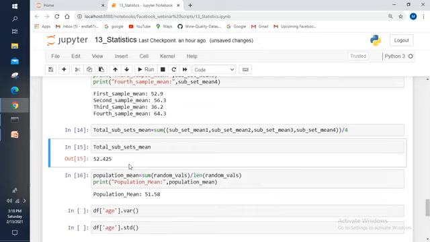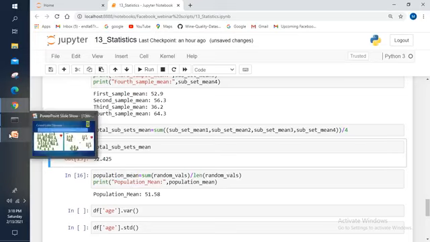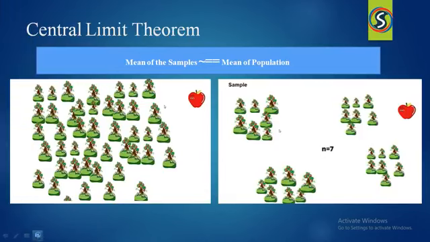So that is the reason this central limit theorem will be useful for us, and it will tell you how many fruits are there randomly for each and every tree, right? Approximately it will tell you. This is all about the central limit theorem. Now let me open the slides and let me move forward.